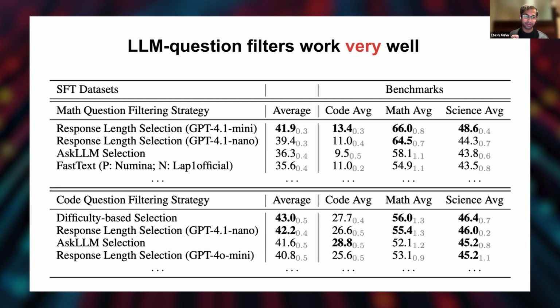We found the very, very odd thing is that GPT filters, like LLM filters, worked really, really well. For example, the simple technique of annotating each question with a very simple model like GPT-4o mini, and just taking the questions with the longest response was a really great filter, surprisingly great. And for code, the best filter is asking a model how hard this question was on a scale of 1 to 10 and taking the hardest questions. These really simple filters outperformed things like fastText or embedding based models, which are much more classically recognized in pre-training literature, which we found really surprising. These simple things work so well.